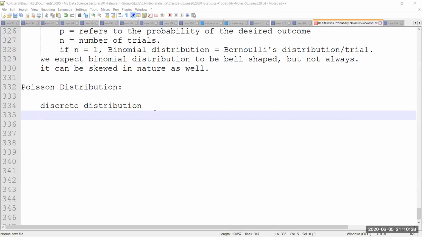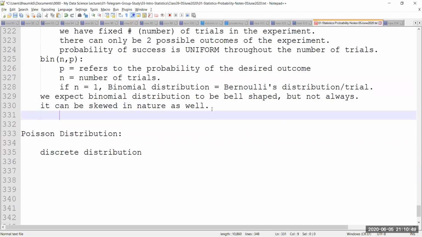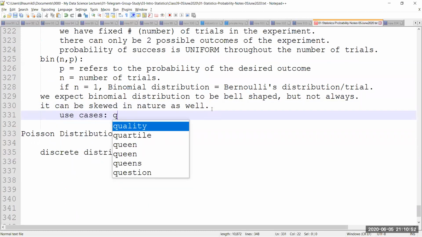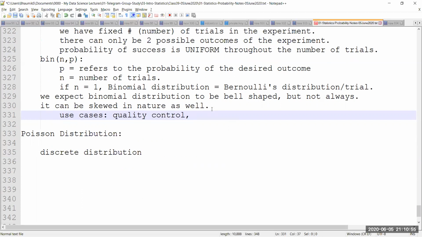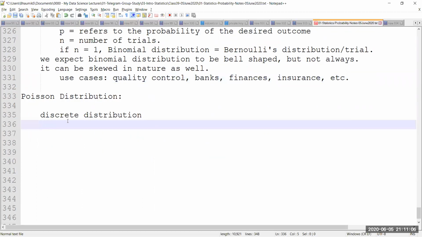Now, similar to binomial, where we saw use cases in quality control, QA, banks, sometimes finance, insurance and so on, similar use cases can be applicable with the Poisson distribution as well. Any situation where the overall setup is a Poisson distribution kind of setup can use it.